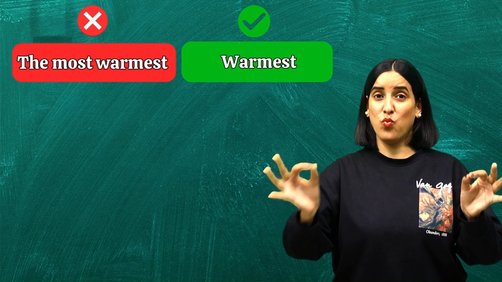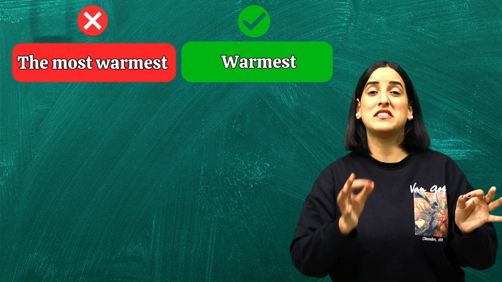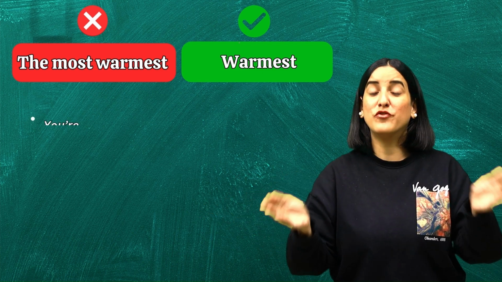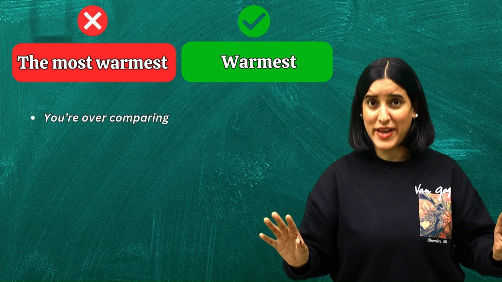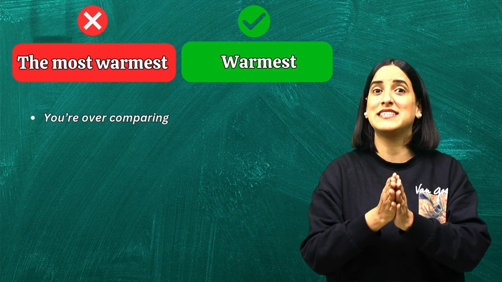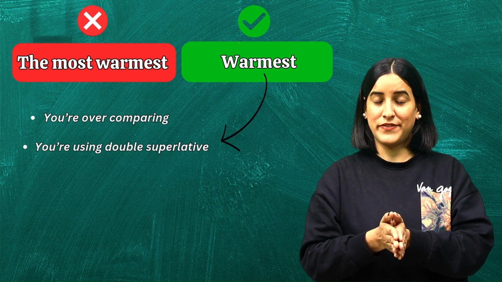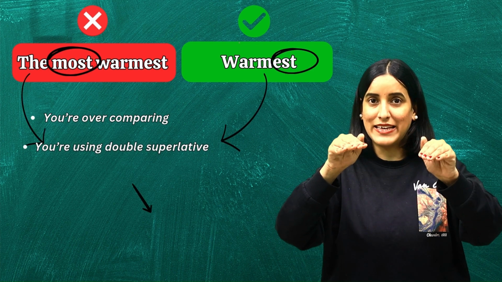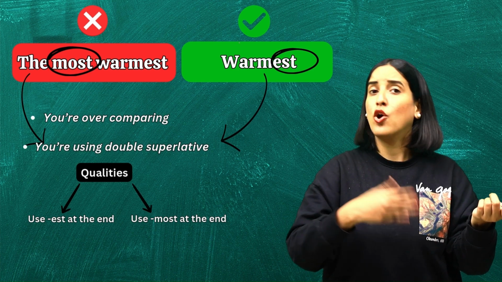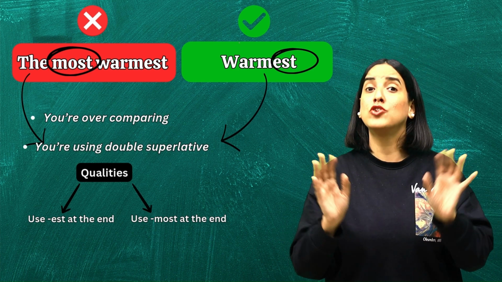The most warmest or the most kindest. Well, this is a classic case of over comparing, where two ways of showing the highest level of something are used together unnecessarily. The simple rule being, when you're describing something as being at the highest or the lowest level, use either most before the word or the est form of the word, but not both.